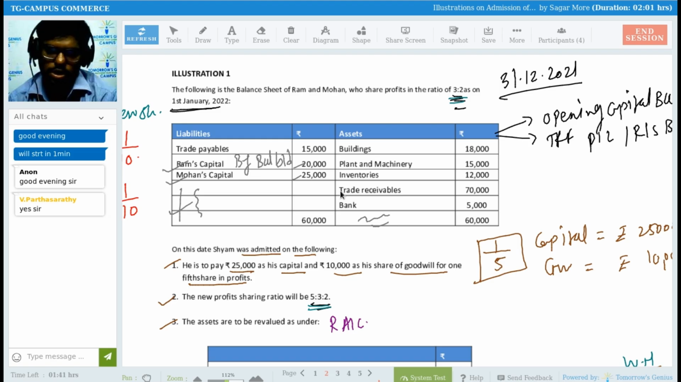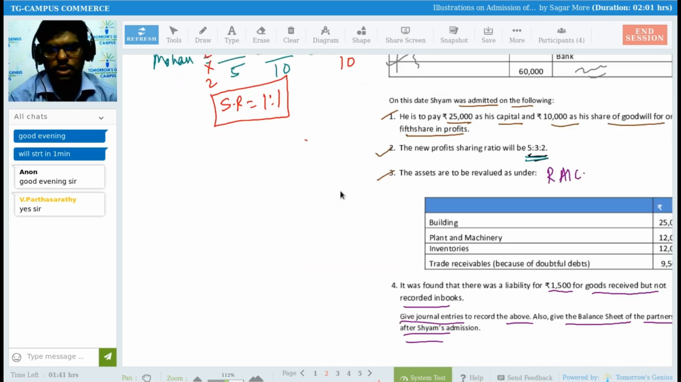So in this particular question, sir, reserves and surplus and profit and loss account balances are not provided in the balance sheet, right? And the opening capital balances are given, 20,000 and 25,000. So here I am not going to prepare the capital account because that is not a requirement here, right? So I can skip that. Okay, now I need to read the adjustments one by one and pass the journal entry. So help me in passing the journal entry.